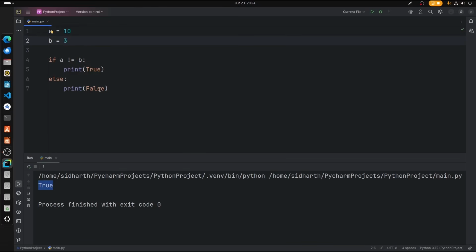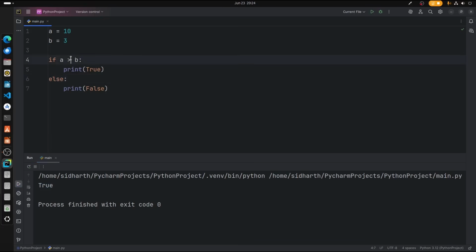Right, now let's proceed with greater or lesser signs. In that case, what we're going to do here is, let us say A is lesser than B. Alright, if A is lesser than B, print true, else print false. So let's run this script. False, because A is greater than B, it's not lesser than B. Now let's change the sign into greater than B. Now if we run the program, true.